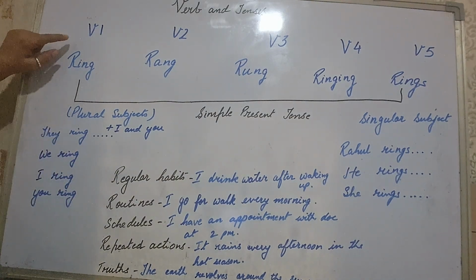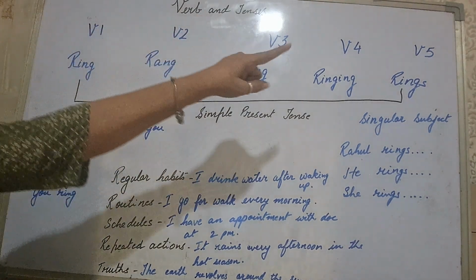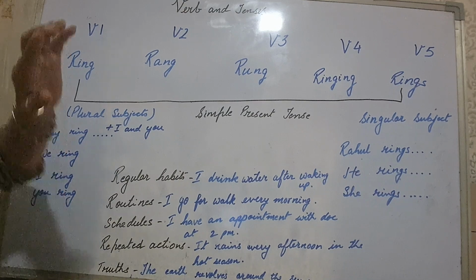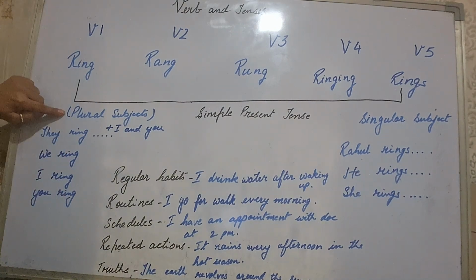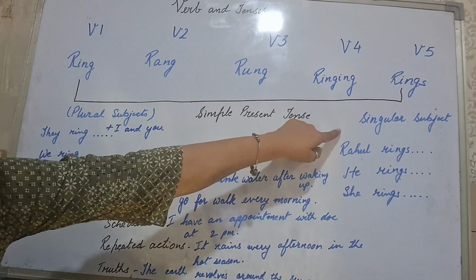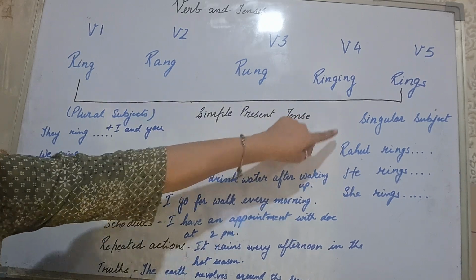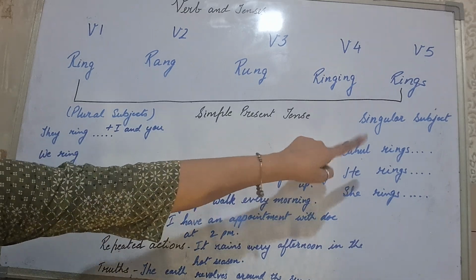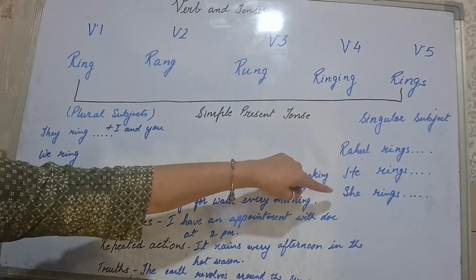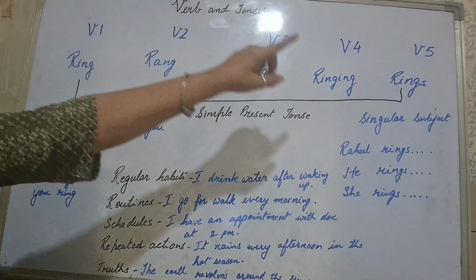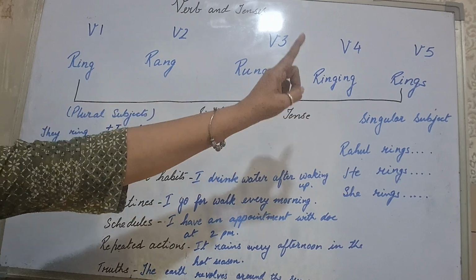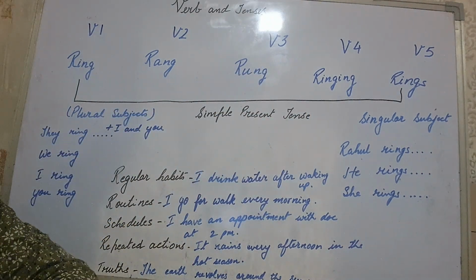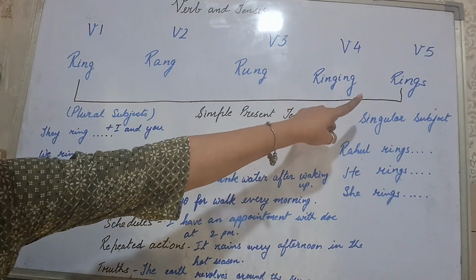Now let us understand when do we use V1 and when do we use V5. Again, that's very simple. V1 we always use with plural subjects, and V5 we always use with singular subjects. Rahul, he, she are all singular subjects. Rahul rings the bell, he rings the bell, she rings the bell. That goes with singular. Actually, the verb with S is the singular form. So subject singular, verb singular.